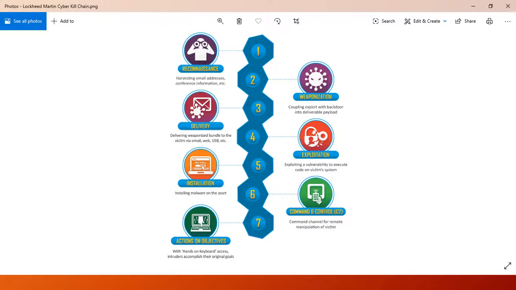Fourth, exploitation. It's gaining access to the victim. The adversary must exploit a vulnerability to gain access. The term zero-day refers to the exploit code used in this step. It can be a software, hardware, or human vulnerability. The adversary acquires or deploys a zero-day exploit. The victim triggers the exploit, for example by opening an attachment in a malicious email or clicking a malicious link.